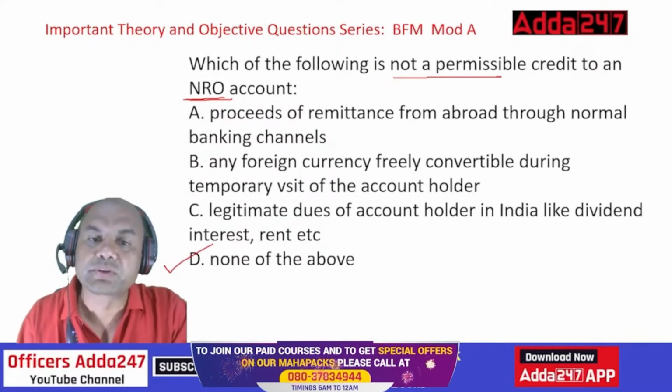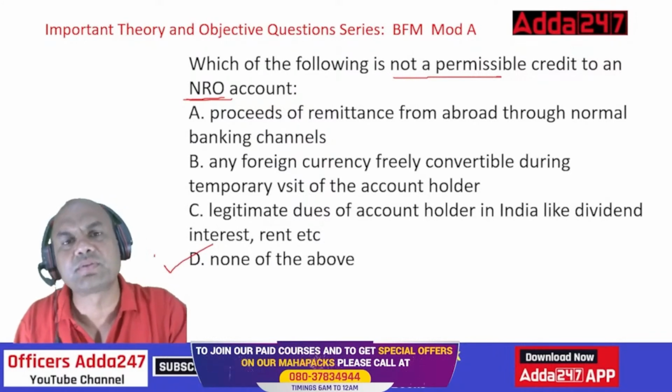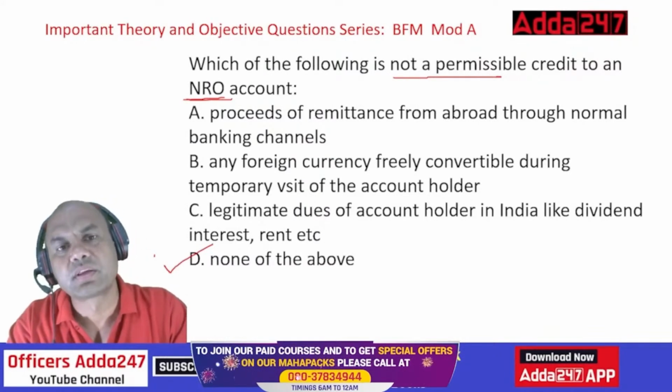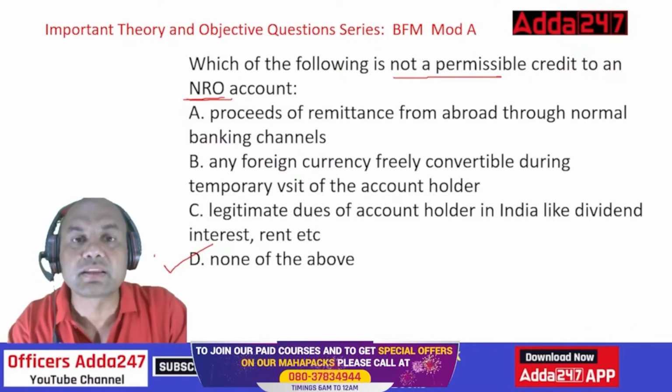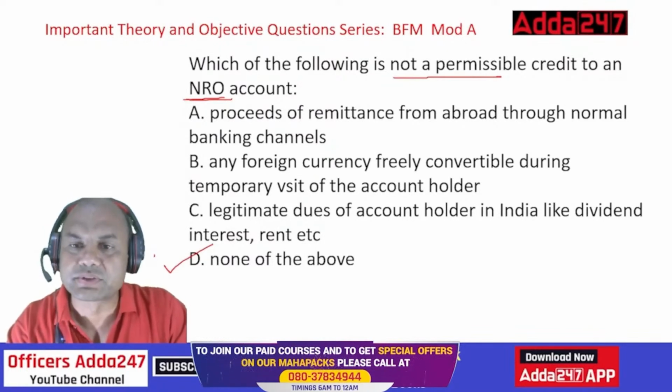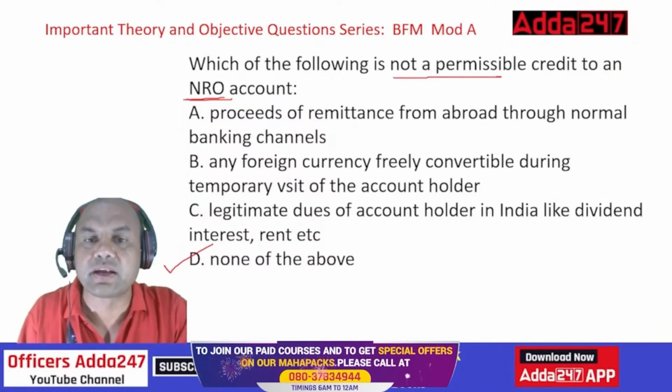Proceeds of the remittance from abroad through a normal banking channel is okay. Suppose I get the money through SWIFT, through traveler's checks, or through legal cash, who can stop me? So it is allowed. I'll write true over here, but we want false.